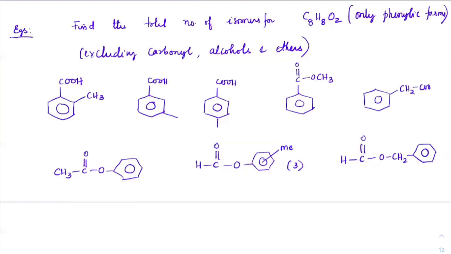COH, correct. Now count it, everybody. How many should you get? The answer should be 10. Check out. Everybody got that? Sir, carbonyl compounds means aldehydes? Aldehydes and ketones. The family of aldehydes and ketones are called carbonyl compounds.